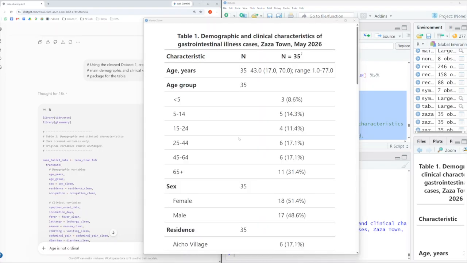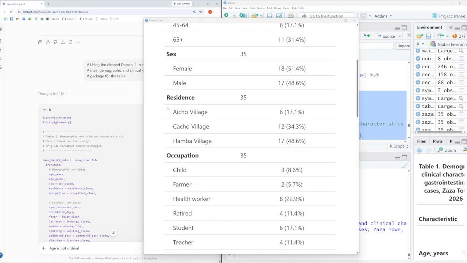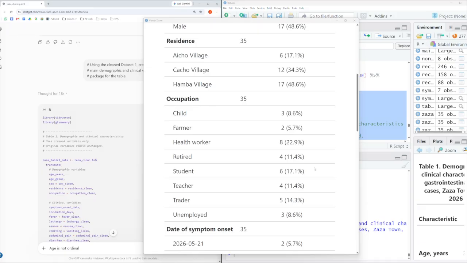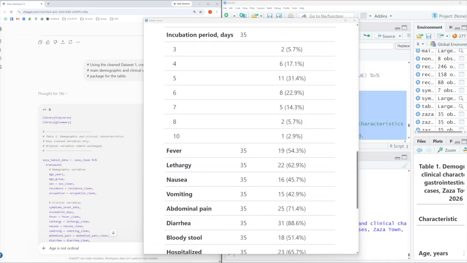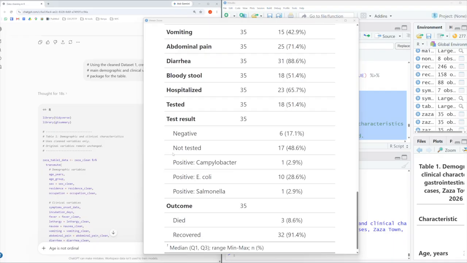We see demographic variables listed. I notice here under residence that for nominal variables, they've just ordered them alphabetically, which is the default, but we might want to flip those around so that they're ordered in order of decreasing frequency. The same is true for occupation. Symptoms are listed as just binary variables, so they're in order of how they appear in the data set and not in order of decreasing frequency. And then test result also is ordered alphabetically and not in any sort of specific order. So we might want to make some minor adjustments to this table 1, but overall it looks pretty good.